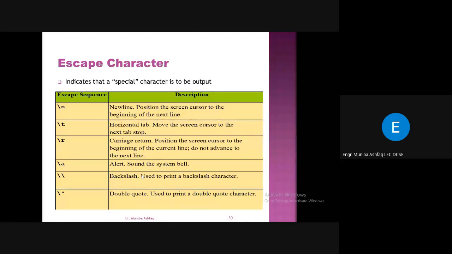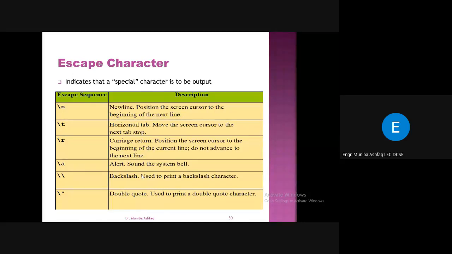What I have to do is include \n, and then I will include the other text, like this is my world. Let's suppose I want to print this on the new line, right? So \n is used to go to the new line.